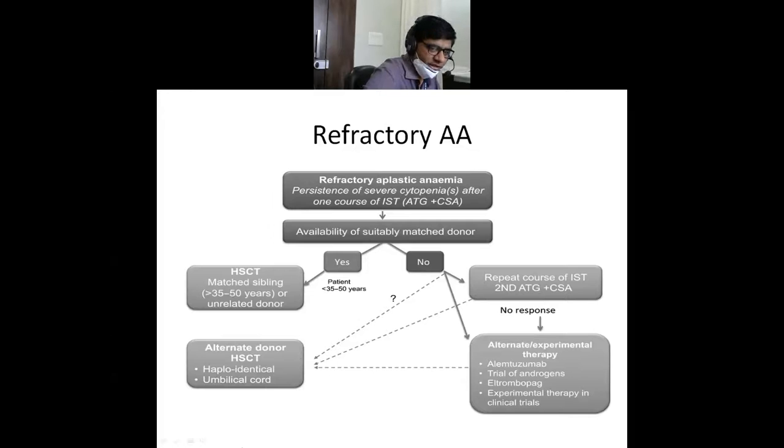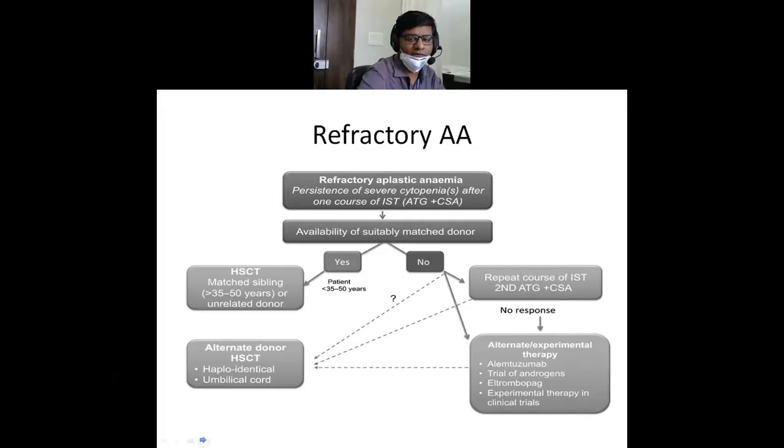Whatever the option is, if an unrelated donor is there, good. If not, then haploidentical. Haploidentical means half match. And the other option is an umbilical cord donor. Umbilical cord cells are very naive and some mismatch can be accepted, so an umbilical cord donor can be the option.